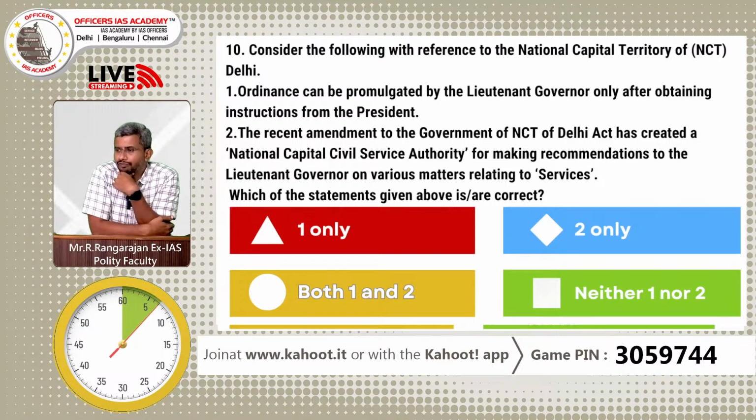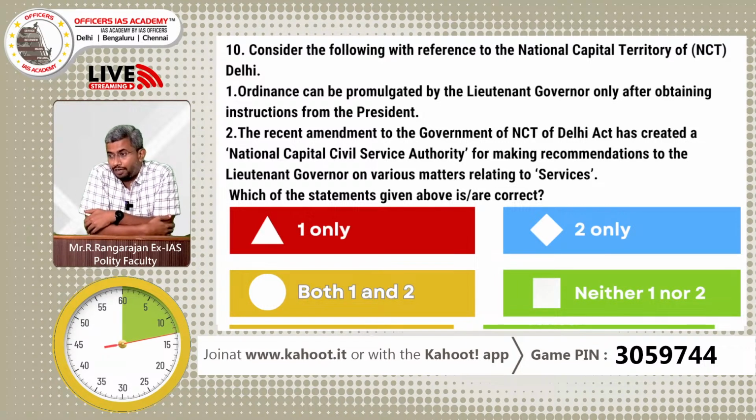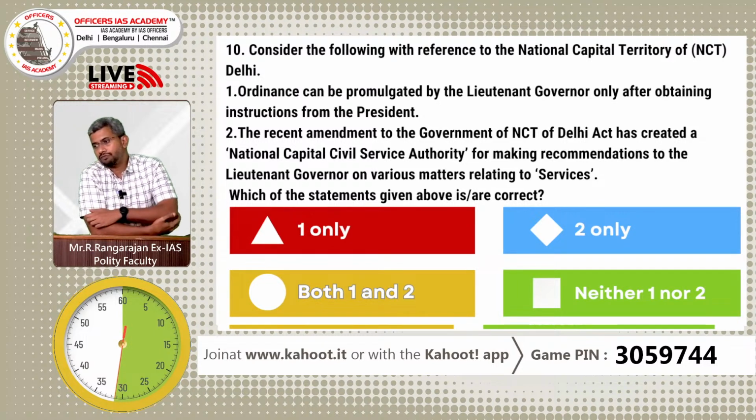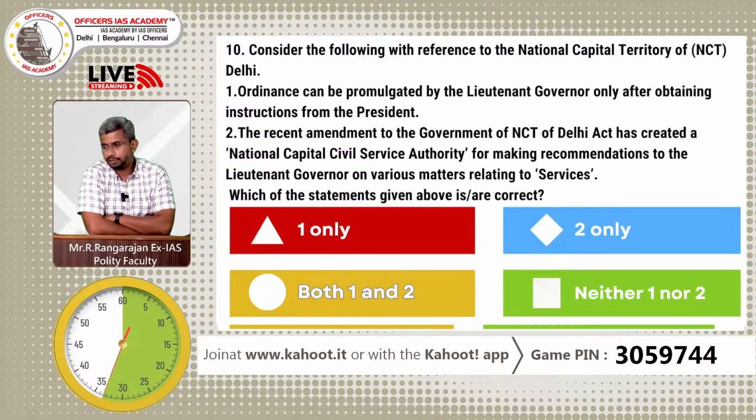Consider the following with reference to the National Capital Territory of Delhi. Again, guys, current events related, current affairs related. Ordinance can be promulgated by the Lieutenant Governor only after obtaining instruction from the President. The recent amendment to the Government of NCT of Delhi Act has created a National Capital Civil Service Authority for making recommendations to the Lieutenant Governor on various matters relating to services. Which of the statements given above are correct?